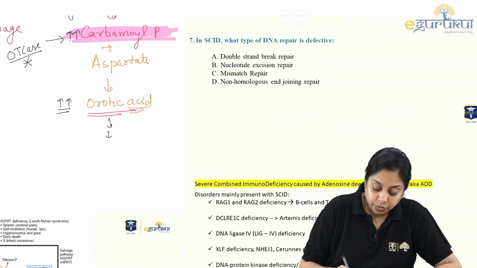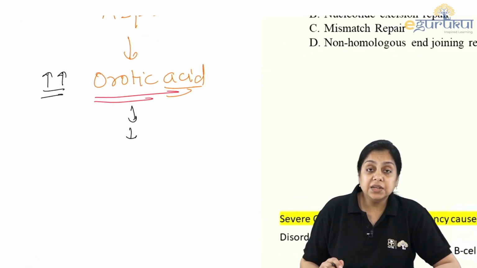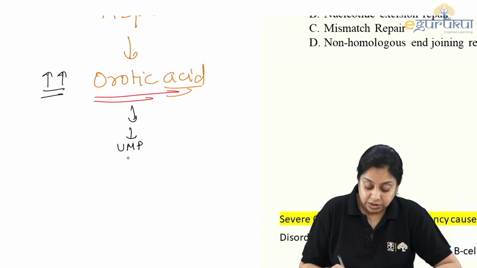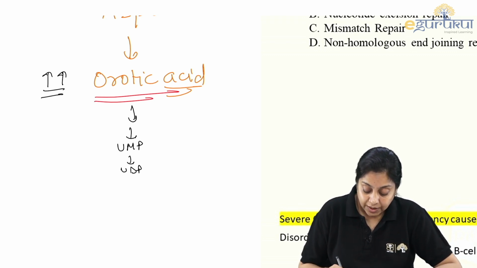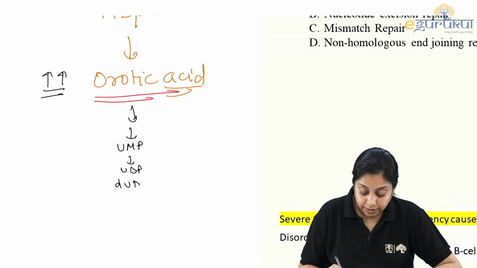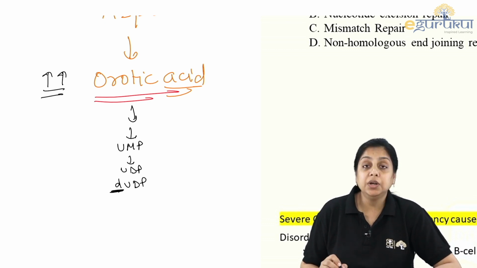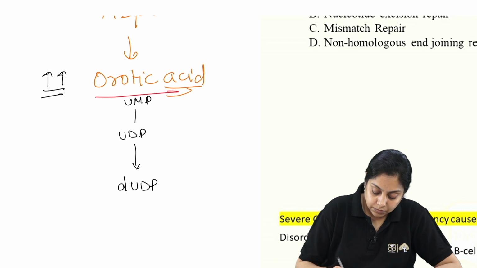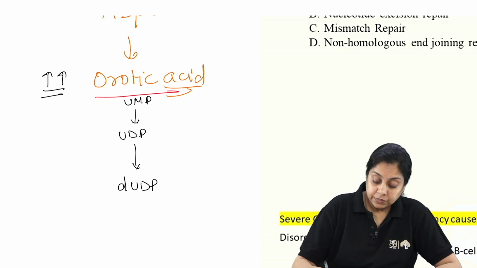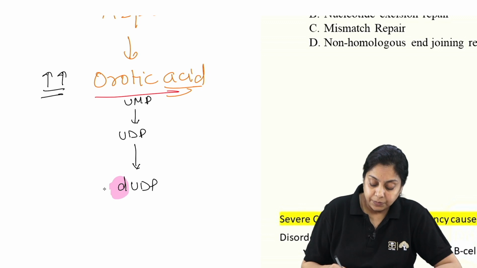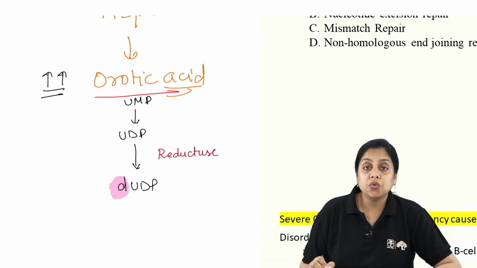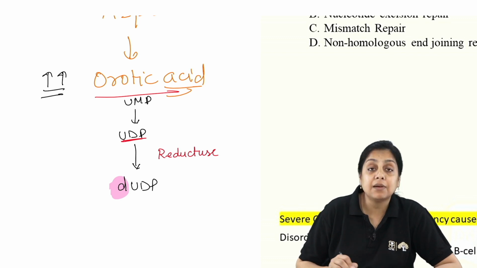And then what do you do in the pyrimidine synthesis? Pyrimidine is CUT, cut. First was UMP, and that is not deoxy. That should be converted into UDP and then deoxy UDP, right? From there, deoxy UDP, what is the enzyme? Another important topic. Deoxy means we are doing the reduction. So the enzyme is a reductase. We are doing the reduction of what? Ribonucleotide.